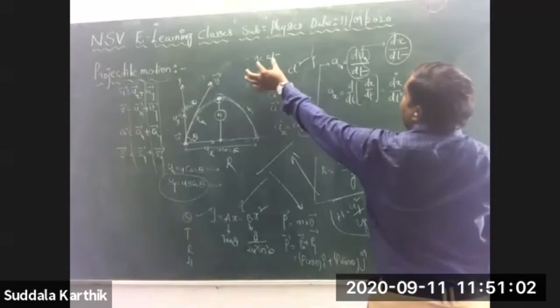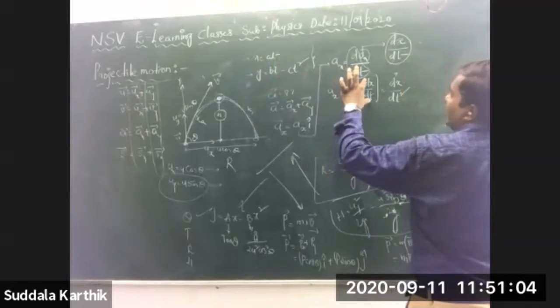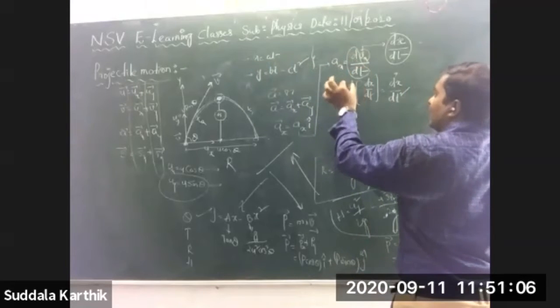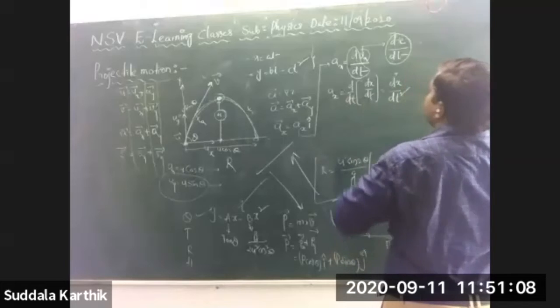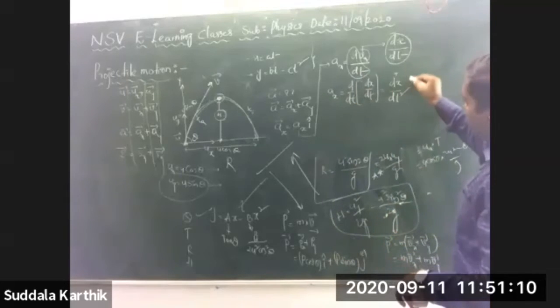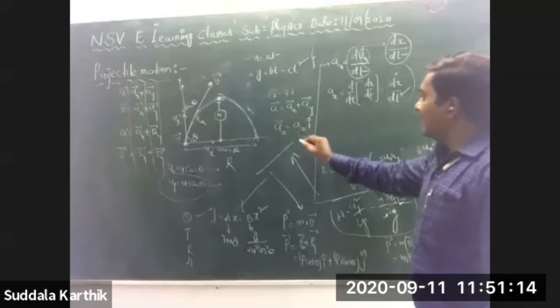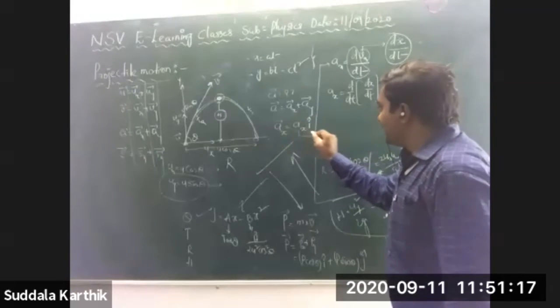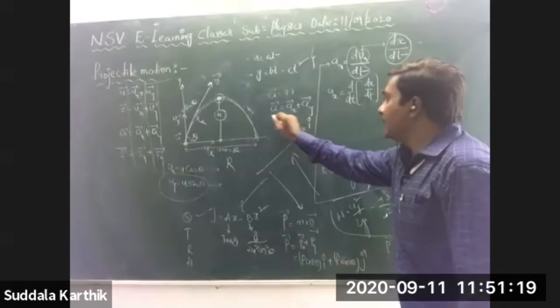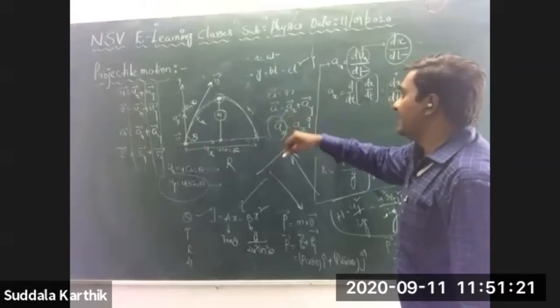First of all, you have to find dx by dt. You will get some value. Just substitute that in d by dt of that value, or you can use this formula directly. So you will get ax. Then by substituting this ax value here, you will get ax bar.